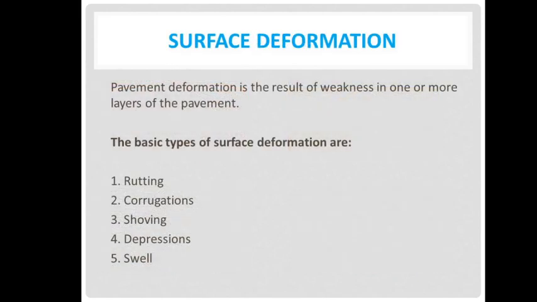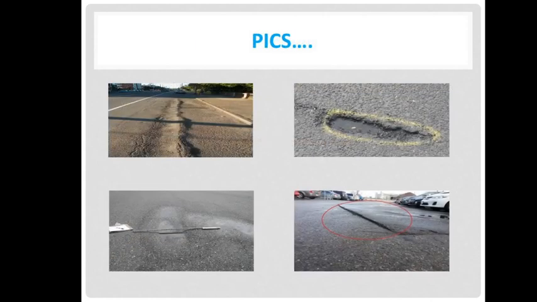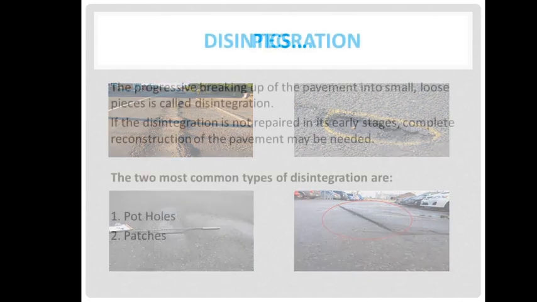Surface deformation is pavement deformation that results from weakness in one or more layers of the pavement. That is why surface deformation occurs. The basic types of surface deformation are rutting, corrugations, shoving, depression and swelling. So these are the different types of surface deformation, and you can see the types of surface deformation occurring over the surface of pavements.